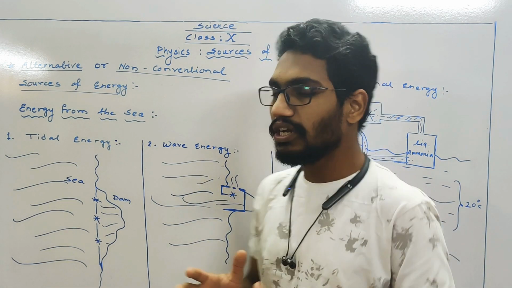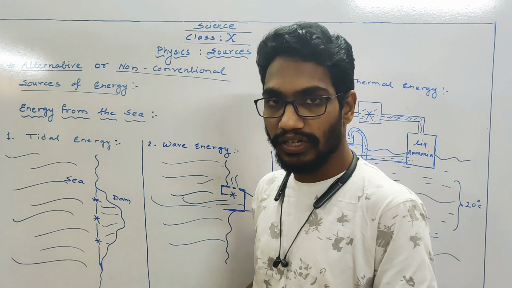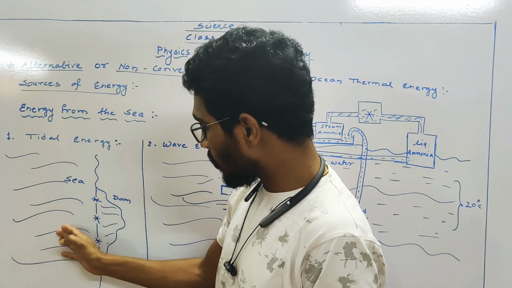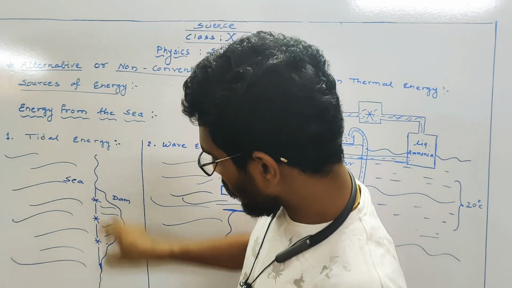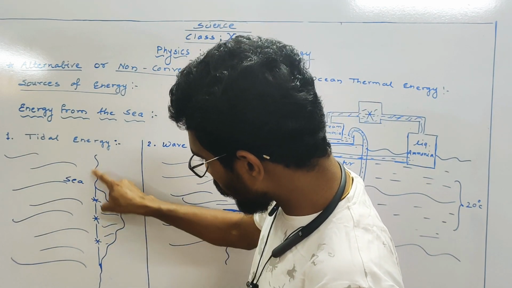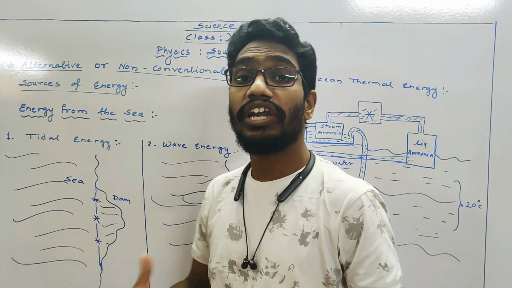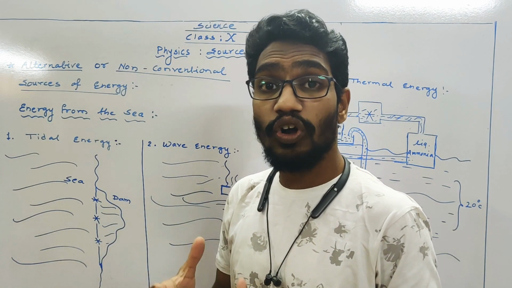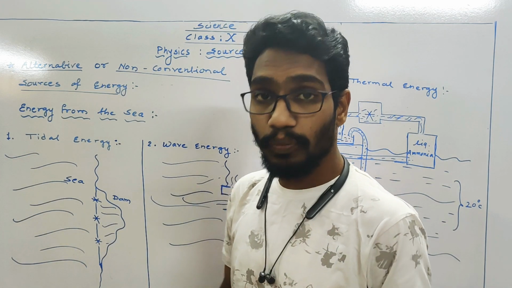Okay, see, this is a simple construction. That is only to understand the working. This is not the actual work. See, this particular part is the sea water, and this is the coastal area, and here we have a narrow opening. Here the whole area is beach, sand. So because of this narrow opening, the water is going to strike this particular area with greater force. Area decreases, pressure of that water on that area increases. Area is inversely proportional to pressure.